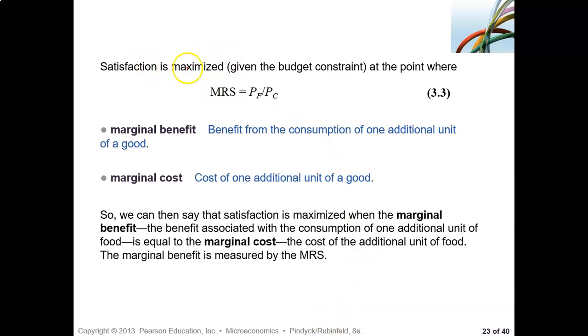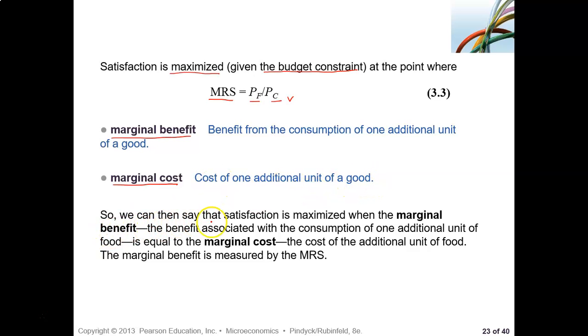Now satisfaction is maximized given the budget constraint at the point where MRS is equal to PF over PC, right? So this is equation 3.3. So we have marginal benefit and we have marginal cost. Marginal benefit is the benefit from the consumption of one additional unit of a good, and marginal cost is the cost of one additional unit of a good.